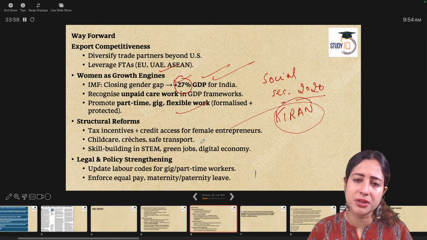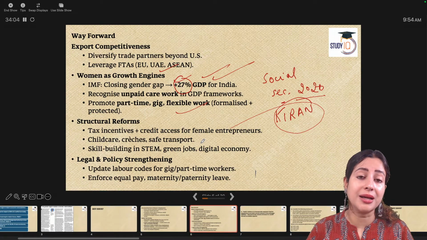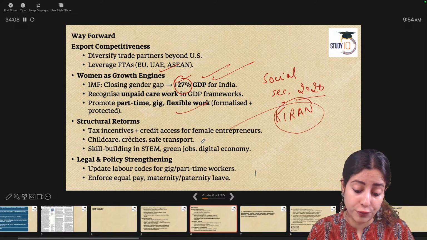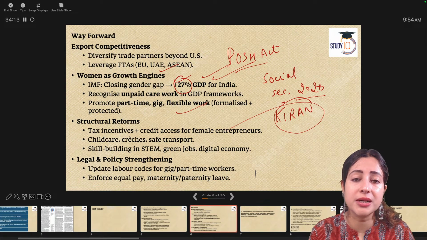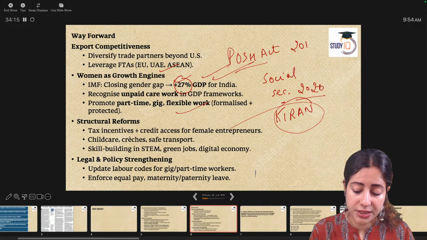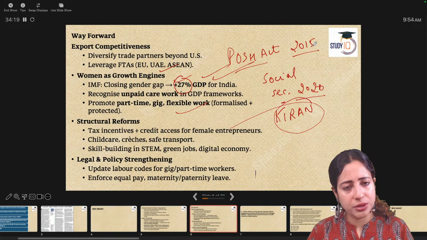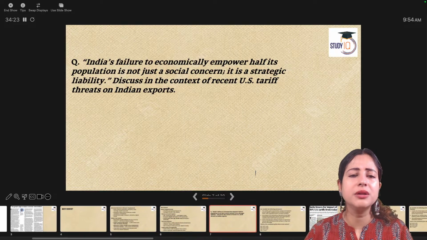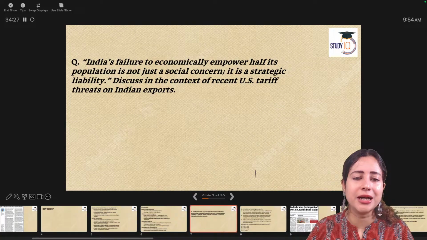The e-Shram portal, which is a centralized database for all informal sector migrant workers. So any such initiative which is allowing women to work more with better ease keeps them safe. For example, what about the POSH Act, Prevention of Sexual Harassment at Workplace? We need to implement this more strongly in informal sector companies also. This will definitely improve women's participation, and once that happens, no matter what the US does to us, we have the human resource to generate adequate GDP.